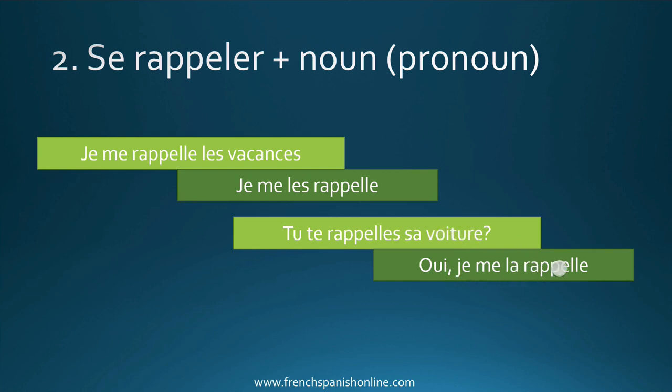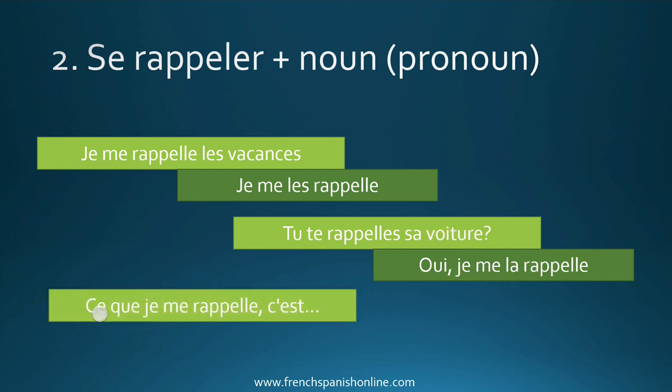Je me la rappelle. Ce que je me rappelle, c'est... so again here you can see the difference. We don't need ce dont, as before, non? Ce dont je me souviens, but here it is ce que, because it's not a prepositional verb, to translate exactly the same thing as before. What I remember is, etc.